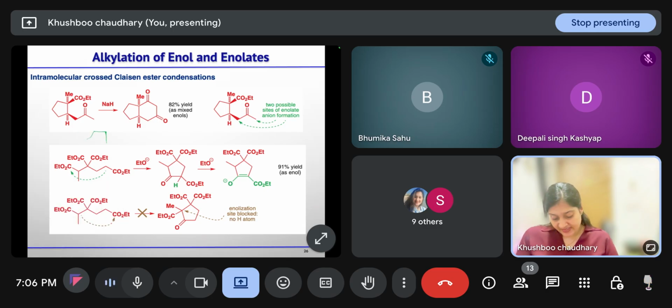So this 5-membered ring is there, and here you have the ester. This methyl is there, hydrogen, and here we have this enolate that is generating. Now after that, this is attacking at the carbonyl carbon. It will revert back to give you this compound. Is this clear?